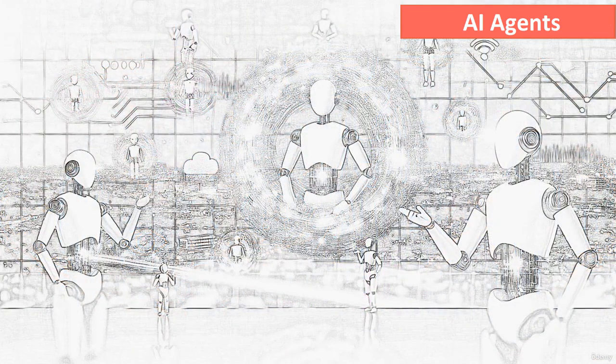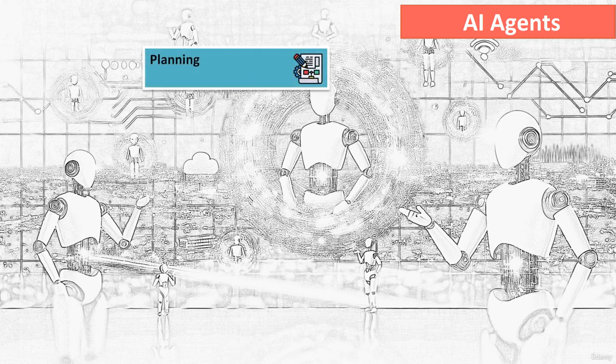AI agents are sophisticated problem solvers, capable of planning, executing, and learning from their actions. They consist of several key components that work together to achieve goals efficiently and autonomously. AI agents begin with a specific goal and develop a detailed plan to accomplish it. This involves breaking the goal into smaller, manageable tasks and strategizing the most efficient way to complete each one. This step ensures that the agent can tackle complex problems in an organized manner, adjusting its approach based on the